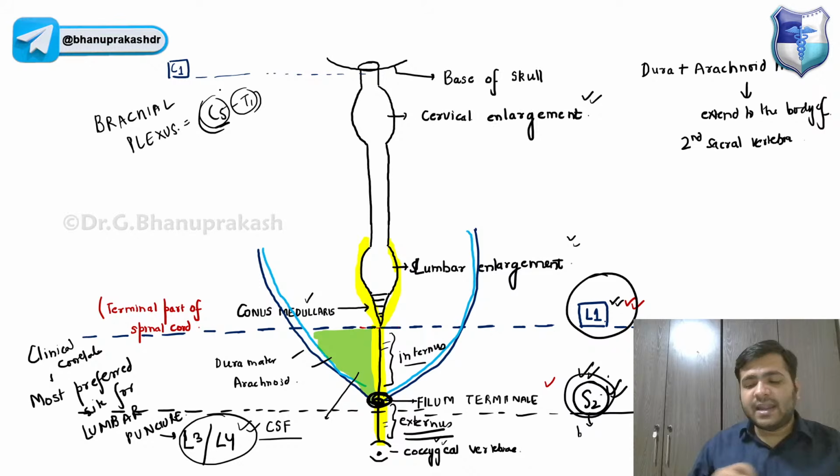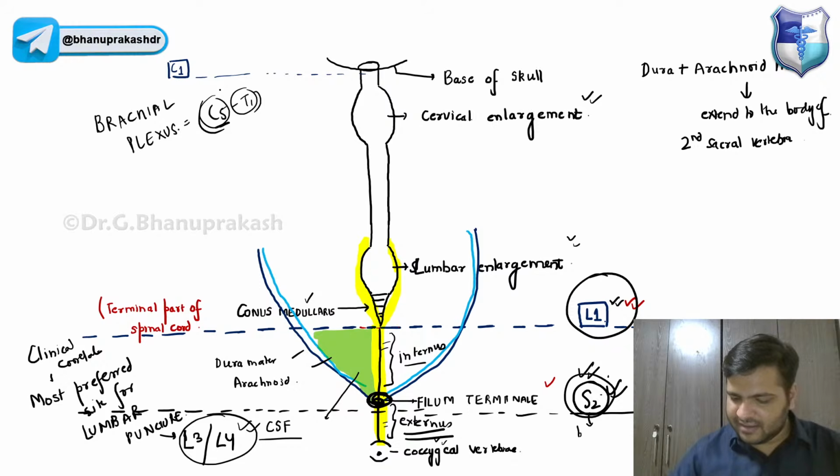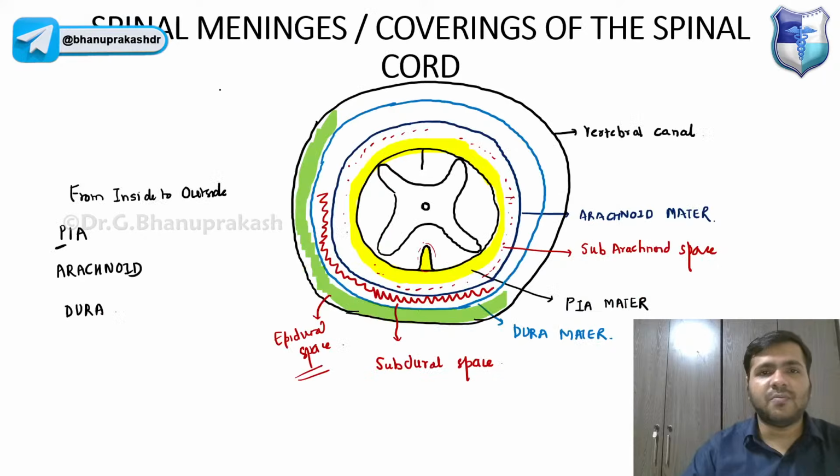And yes, when the upper limb and the lower limb develop, we have more amount of gray matter in these regions, right? Because the spinal cord will obviously be giving rise to the nerves, because the upper limb and the lower limb are developing late. So there is a collection of gray matter over here in the cervical part and the lumbar part, and that is why these enlargements are there. There is more gray matter over there, so that when the upper limbs and lower limbs are developed, they can supply the nerves to these particular parts, right? That is why we have the cervical enlargement and the lumbar enlargement.